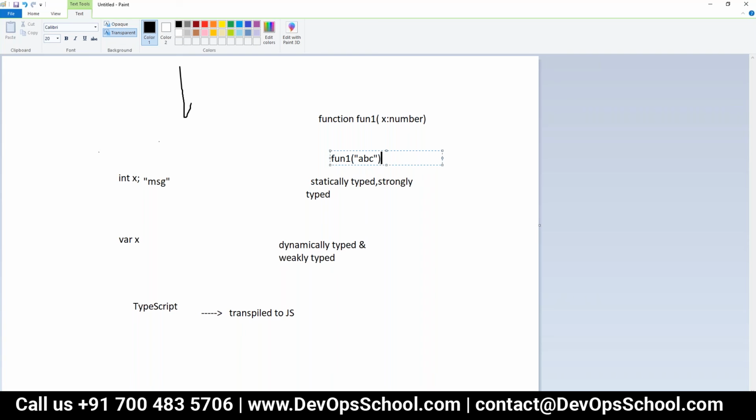Okay. I will just give you one pointer here. Consider the huge applications that you are developing using JavaScript. Now, JavaScript is not a compiled language. What is the advantage of the compiled languages?